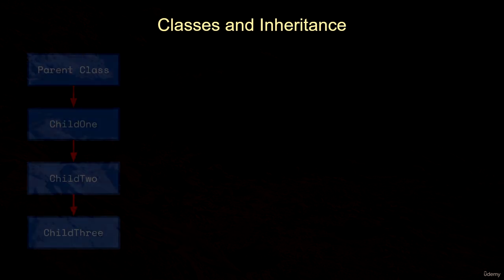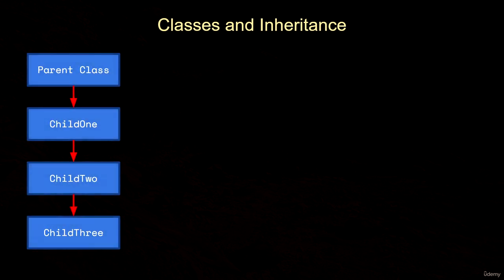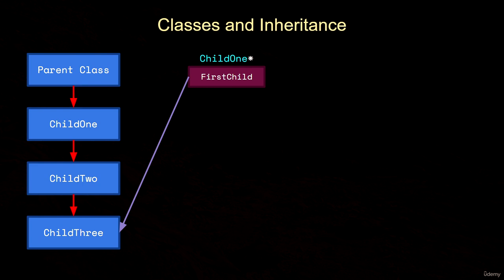Now consider this inheritance hierarchy. Let's say we have a pointer of type pointer to child 1, and we call this variable first child. And let's say that we have this pointer pointing to a child 3 object.